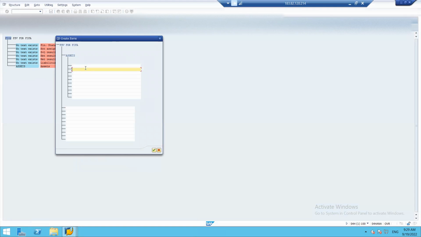Now under assets, we may create more items, that is long term assets and short term assets.